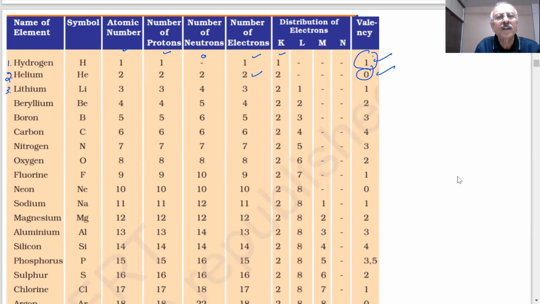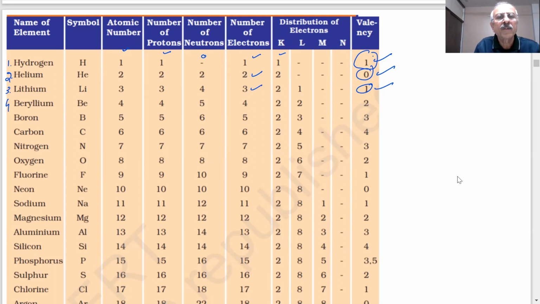Atomic number? 3. Number of protons? 3. Number of neutrons? 4. Interesting. The number of neutrons and protons are not the same here. We are going to tell you what the number of neutrons, protons, atomic number, and all that is. But here is the information table given in the book. Number of electrons? 3. And distribution 2, 1. What is the valency? 1. Very good. Next.